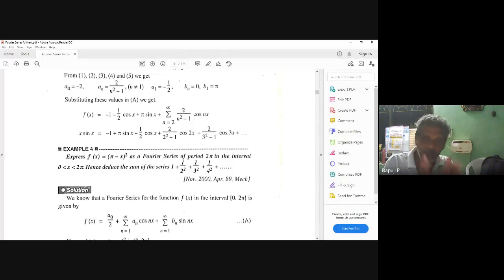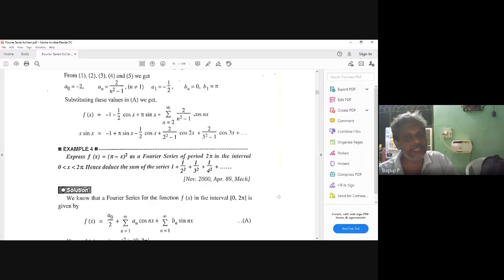So, start: f of x equal to (pi minus x) whole square. How will you write a_0? Upper limit minus lower limit, 2 pi minus 0 by 2 pi, make it reciprocal. Sorry, 2 pi by 2 is pi, make it reciprocal, 1 by pi. Then a_0 is equal to 1 by pi.